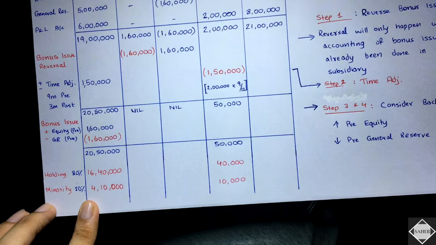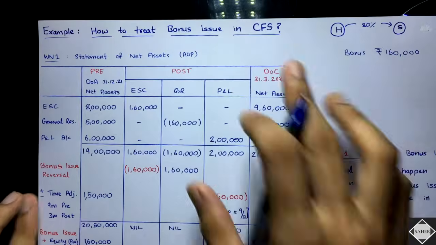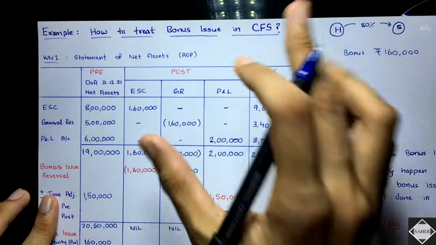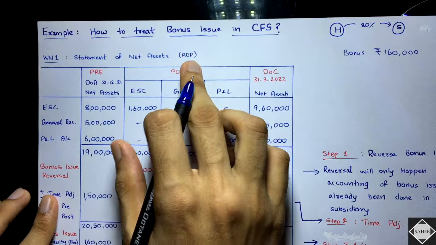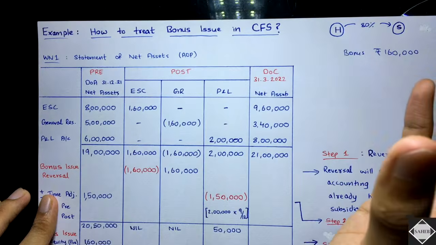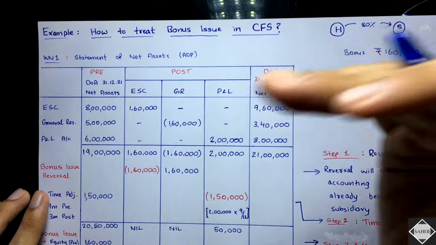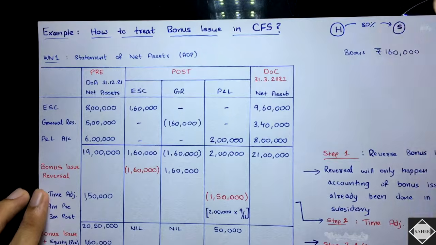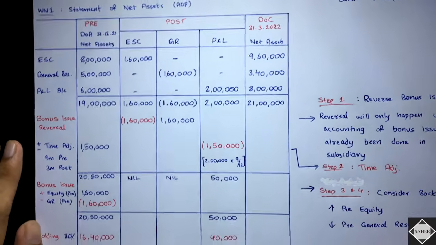Did you understand? Yes. So this is how you have to treat the bonus issue in consolidated financial statements. You will only give the effect in the statement of net assets. But if you're preparing just analysis of profits, which they do in the module, just the profits analysis, then you have to give the capital effect separately in cost of control, in minority interest, like that. Okay, is that clear? So this is how you have to do it.